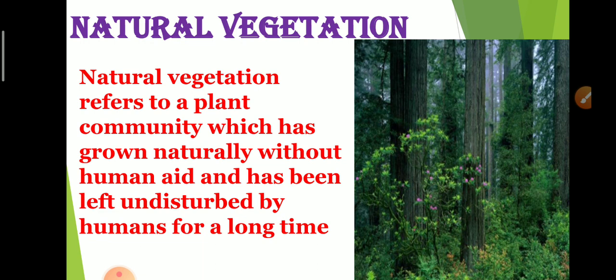The distribution of natural vegetation on the surface of the earth is influenced by the amount of sunlight and the amount of rainfall. And one more thing: climate and relief of the land are two key factors that influence the type of natural vegetation of a region. So which two factors? Climate and relief.